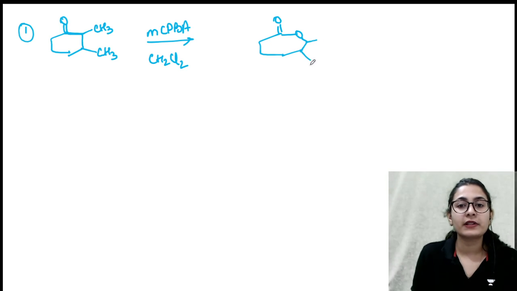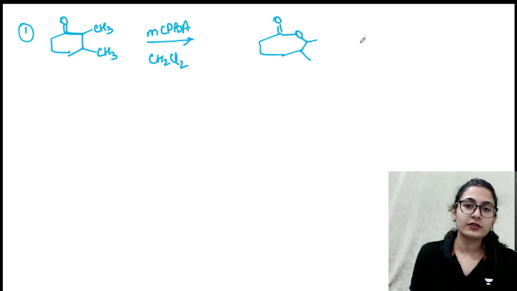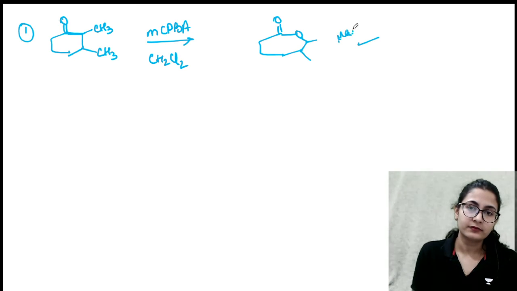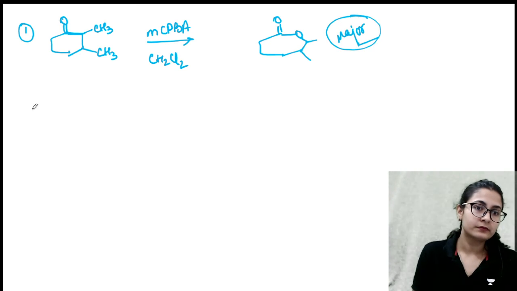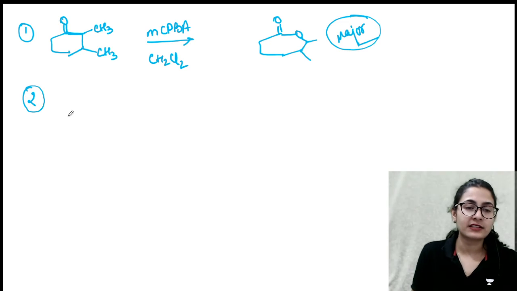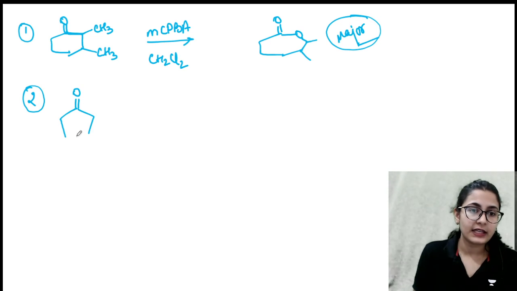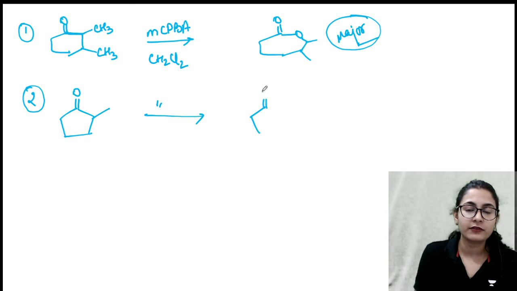In this case, both the methyls are as it is. So this is your major product. Major product, always the ester will form on the more substituted side. So let's say now we have a ketone molecule, pentanone molecule. Once again doing the same reaction on pentanone is going to give you a 6-membered ring, and this is going to be your product once again. Major product where the more substituted carbon has migrated.